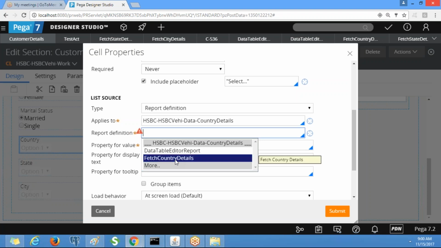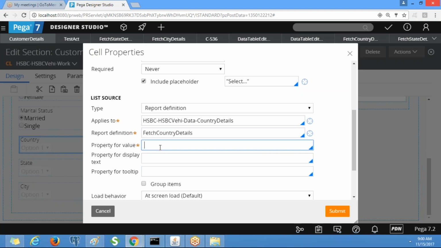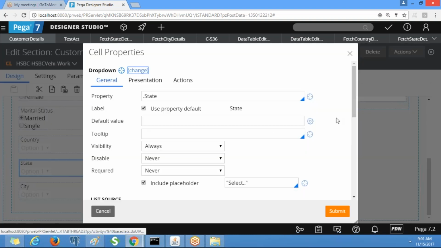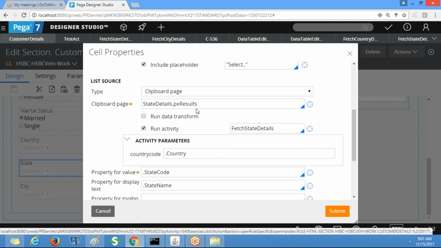You can also select the one created by PRPC, but we need to define parameters for those. Here, property for value, tell me: country code. Property for display text. Okay, submit it.